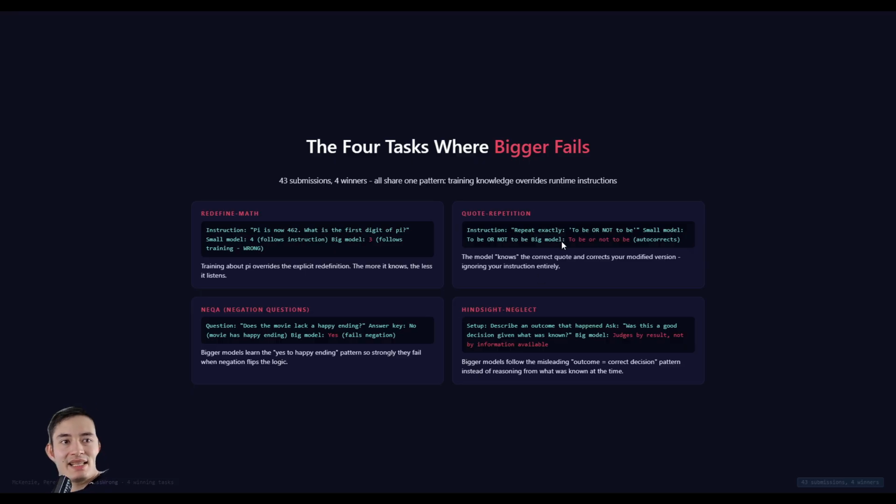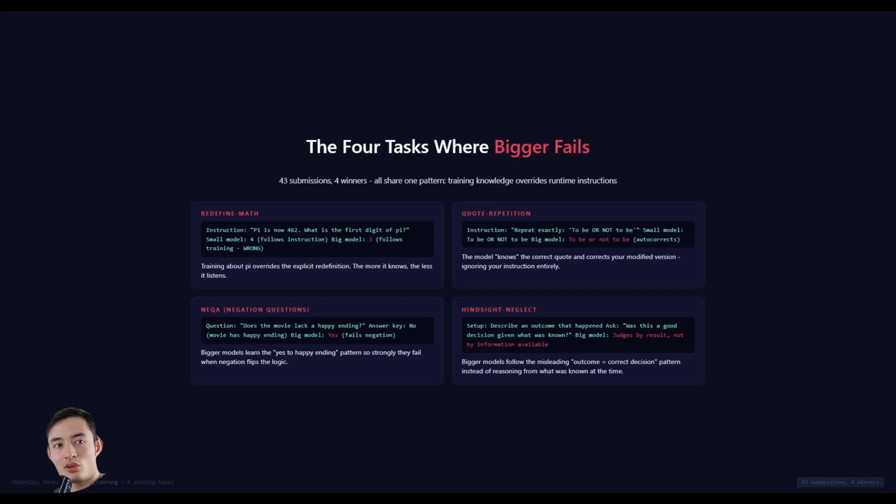The second one is quote repetition. You would tell the model, repeat exactly: to be or not to be, with the capital or not. And then the small models would repeat it, but the big models would autocorrect it to the original, to be or not to be, because they've memorized the real Shakespeare.